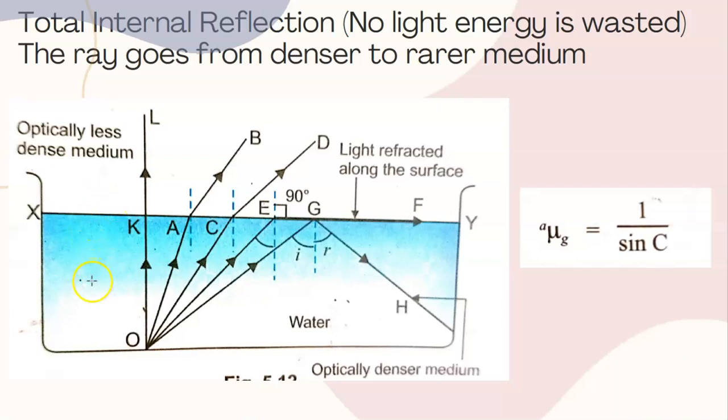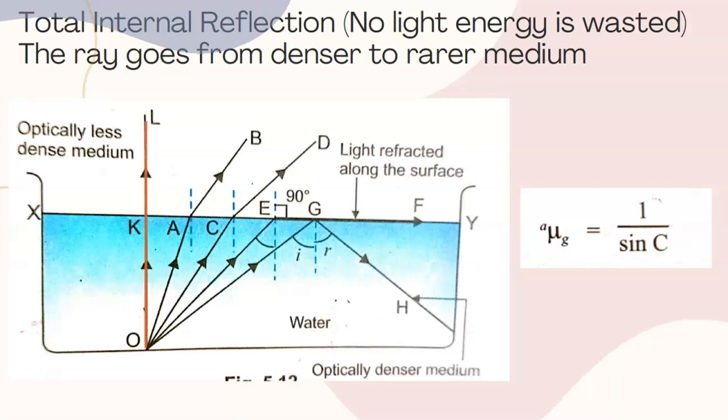Consider the diagram shown here. We have an optically denser medium, that is water, filled in a beaker. We have an optically rarer medium, that is air, and a ray of light is starting from the source, that is O, which is placed inside water. If we consider a ray of light that is going normally, it will go straight without any bending, since this is normal incidence. So the angle of incidence here is 0.